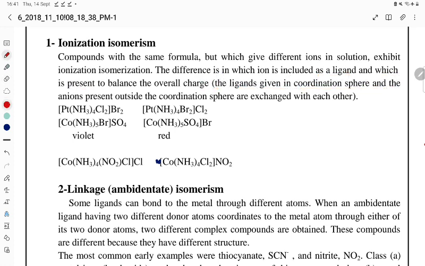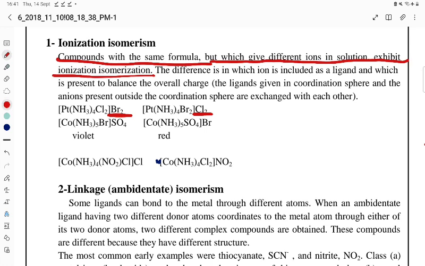In the first one, Br2 is outside, so it will give bromide ion, and the other will give chloride ion. Compounds with the same formula but which give different ions in solution exhibit ionization isomerism. Thank you very much for watching.